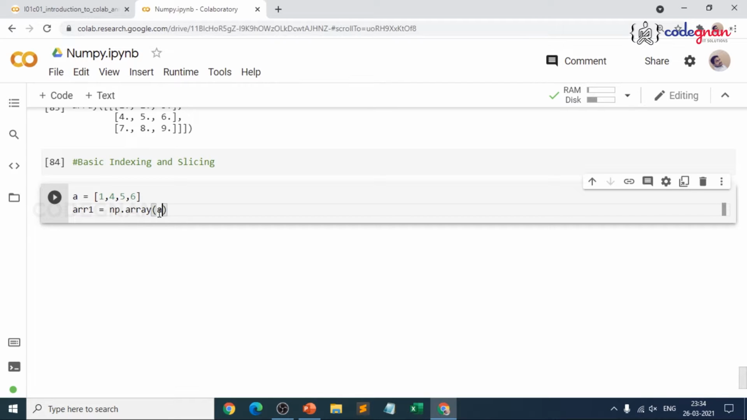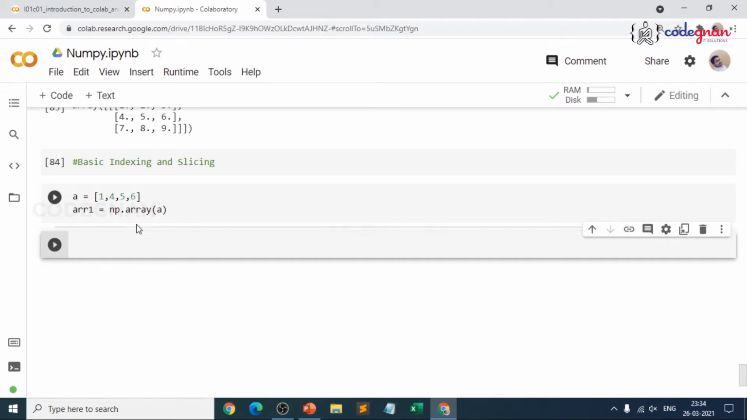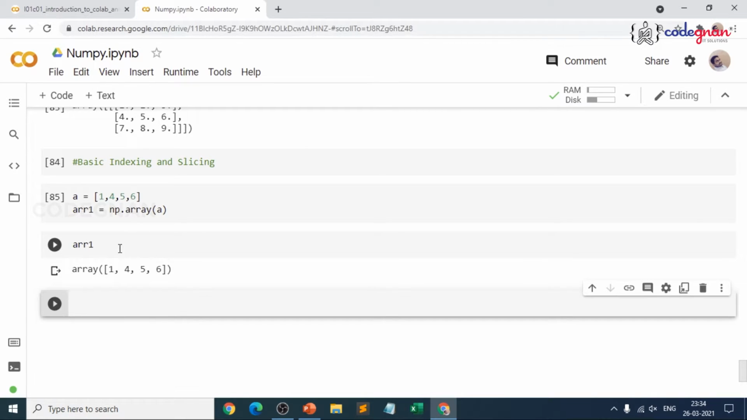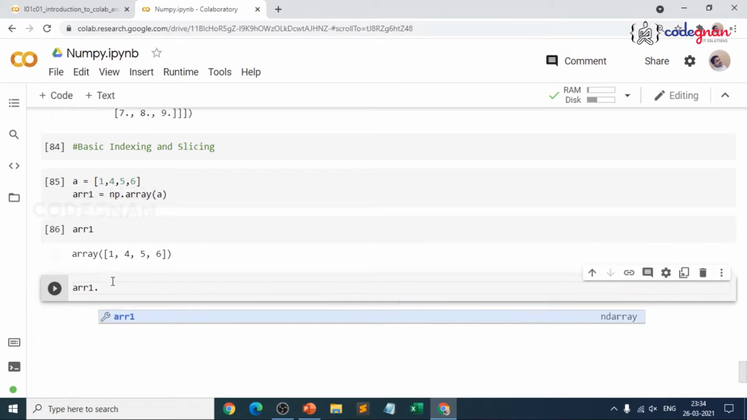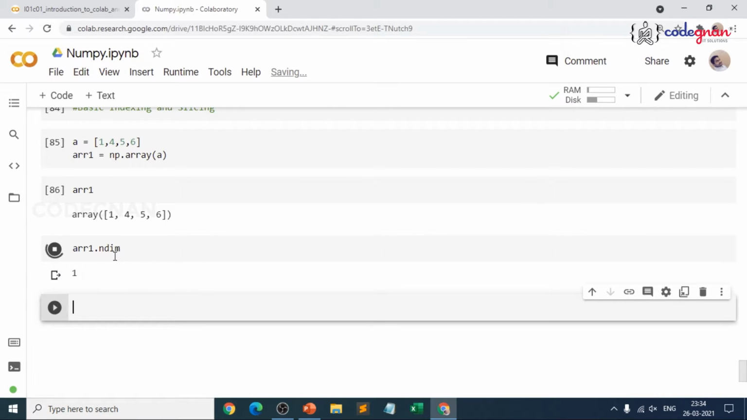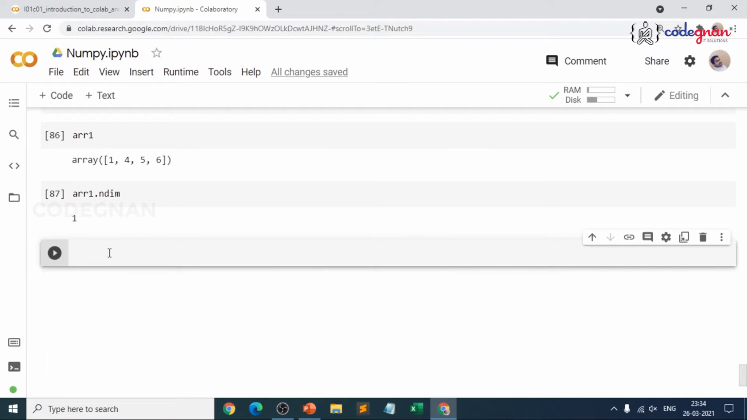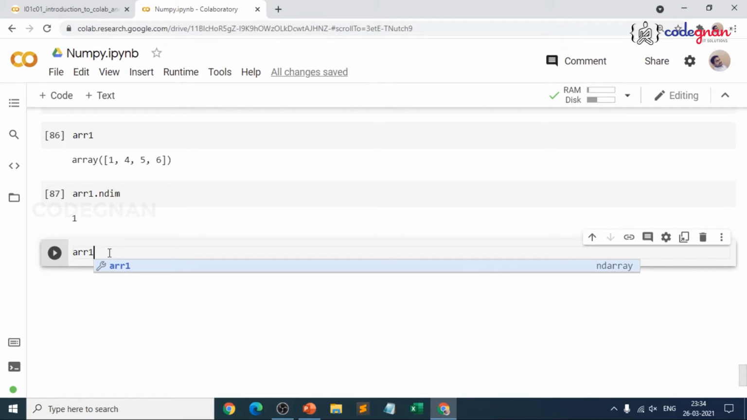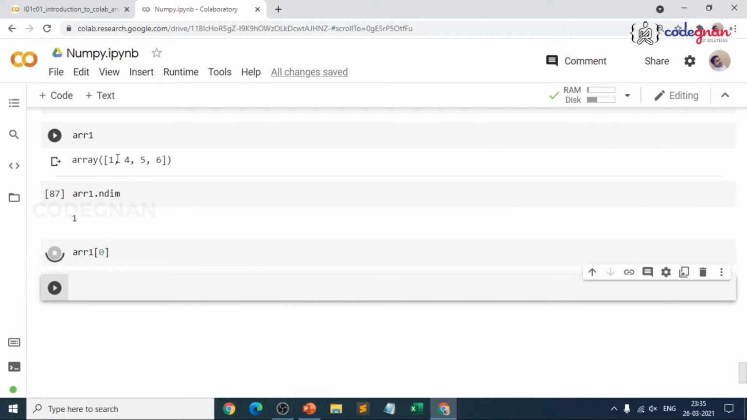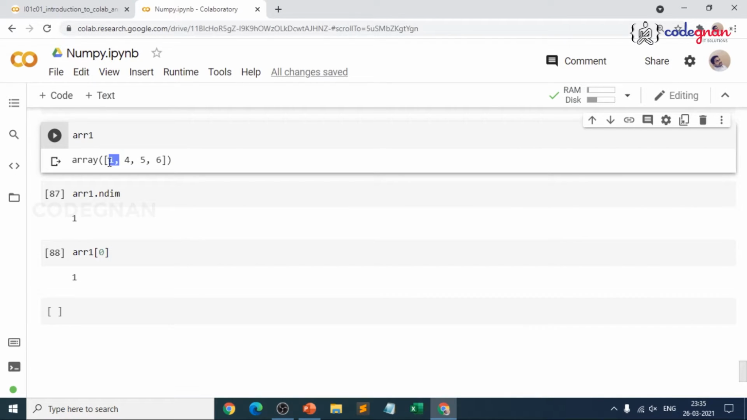So when I go for np dot array of a, and give arr1, it will be an array of 1 dimension. If you want to see the dimension, arr1 dot ndim will give you 1, right? So it is a 1-dimensional array. And let me go for the basic indexing. How do you do basic indexing? arr1 of 0. What is the first element? It is 1. So you already know this concept.